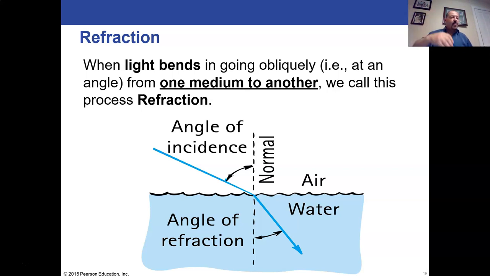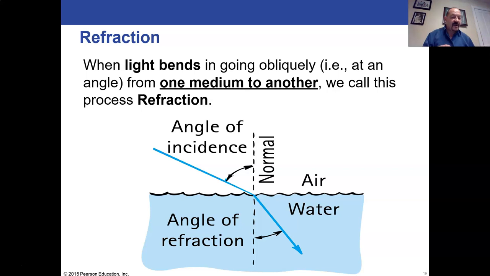If you're going from air to water, or from water to air, or air to glass, or glass to air, any of those is a change in medium, so the light can go through it, but it doesn't go through straight. Depending on the angle that it hits the surface between the two substances, the difference between the two media, the air medium and the water medium, for instance, it bends. And that is called refraction.